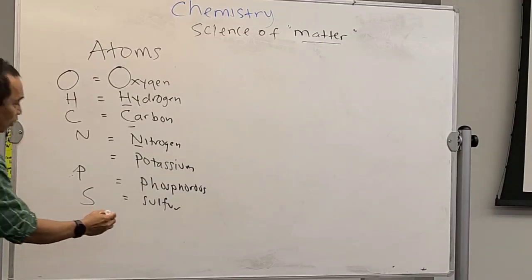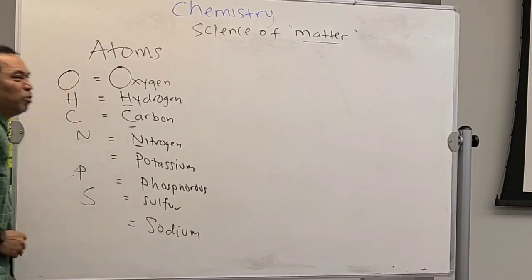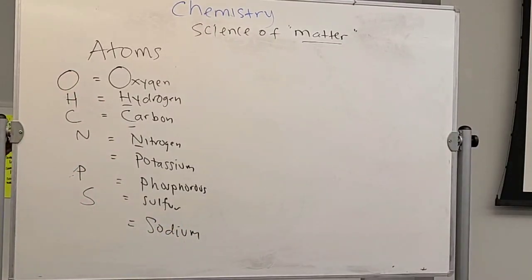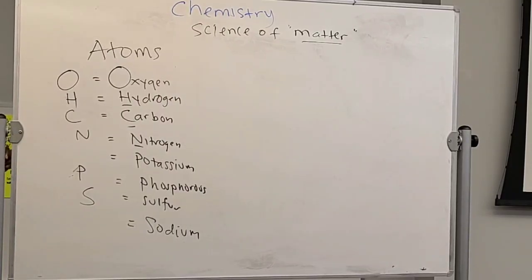I give you another example over here. Sodium. Anybody know what is the symbol for sodium? Why is it Na? Why is it not SO?